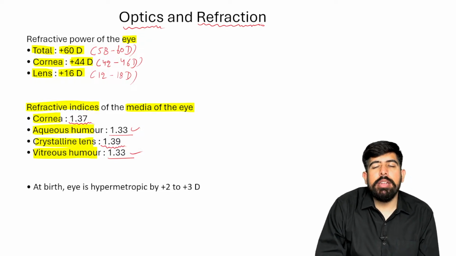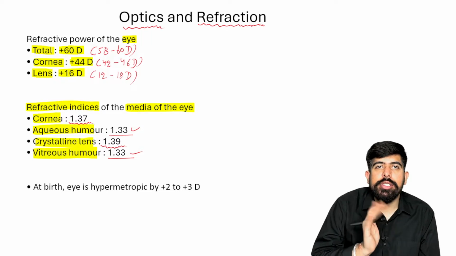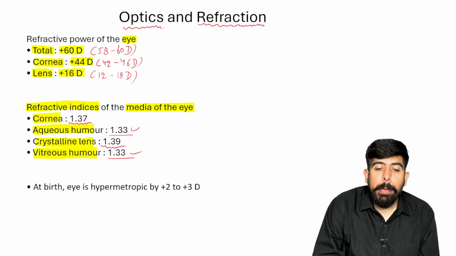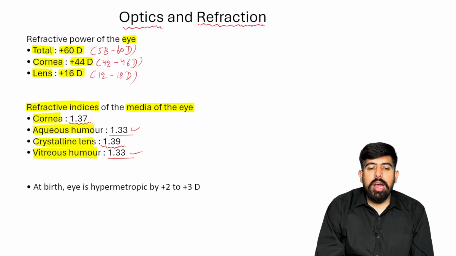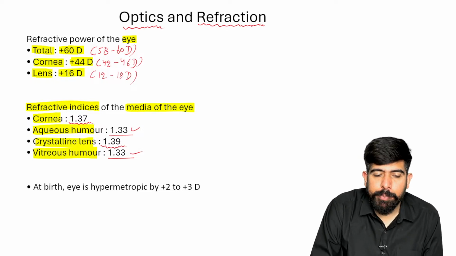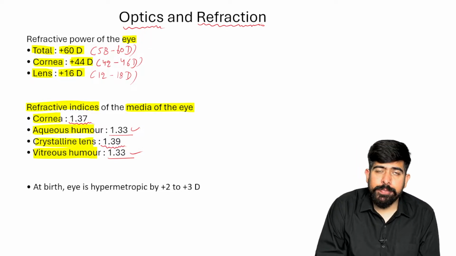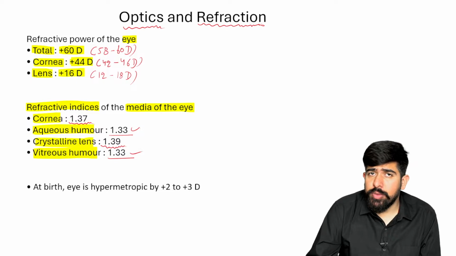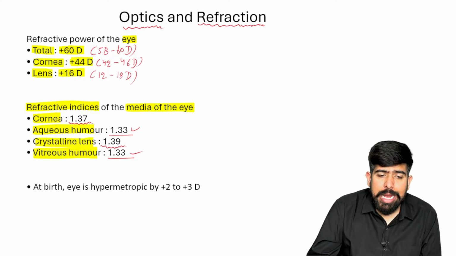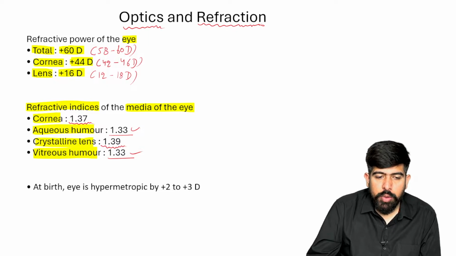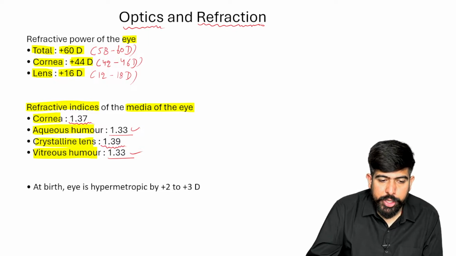And the aqueous, which fills your anterior segment, and the vitreous, which fills your posterior segment, both have a refractive index of 1.33. So just remember these values, because they can ask you MCQs on such values.